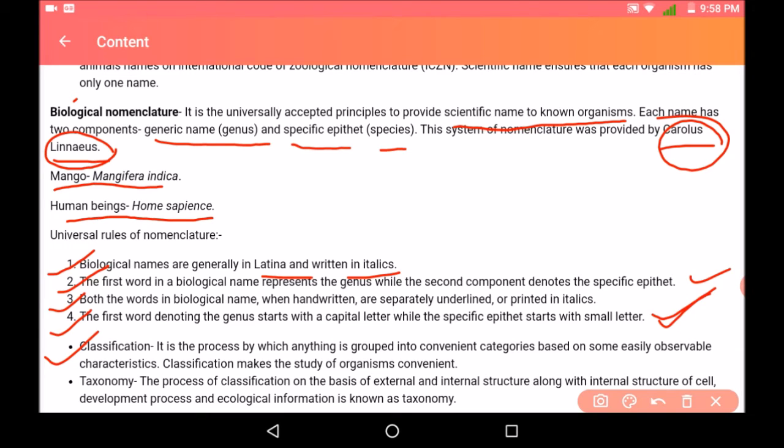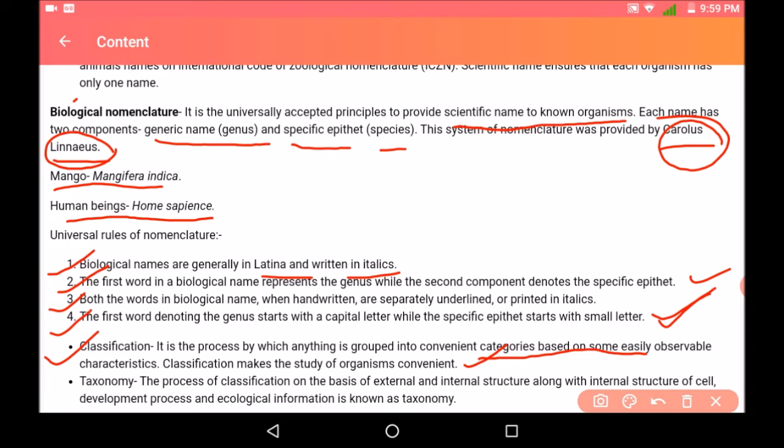Next is classification. Classification is a process by which anything is grouped into convenient categories based on some easily observable characteristics. Now the importance of classification is that it makes the study of organisms very convenient. So with classification we can study a particular organism.